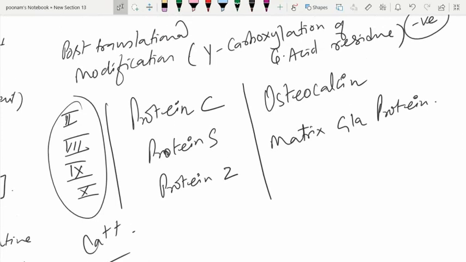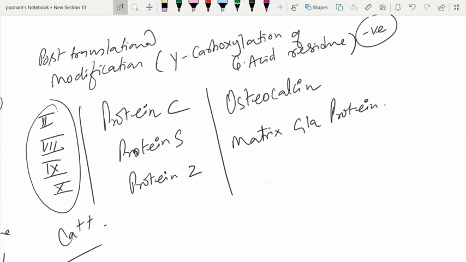Similarly, bone proteins, when they undergo this kind of gamma carboxylation, get a lot of negative charge, which attracts the calcium and magnesium and helps in bone mineralization. So vitamin K helps in bone mineralization.